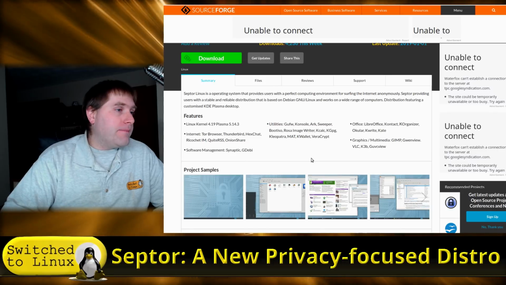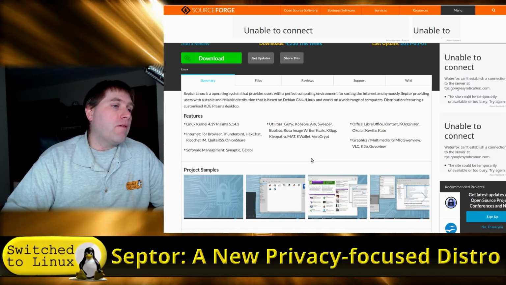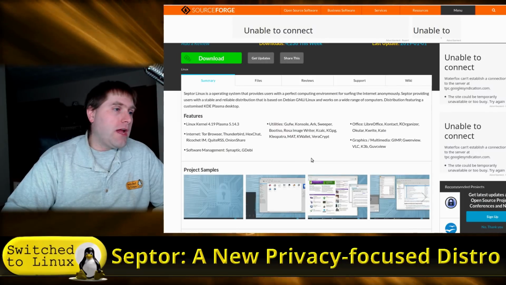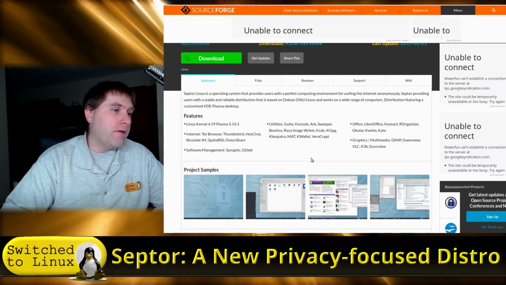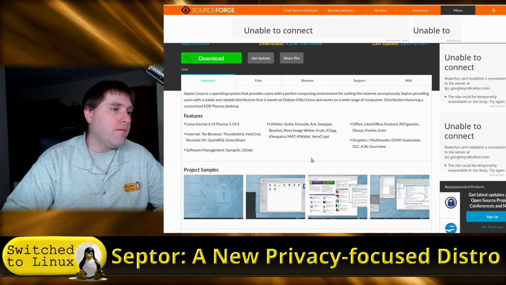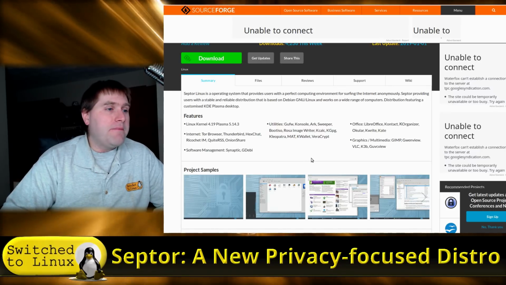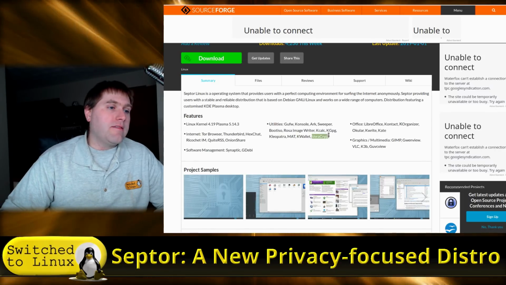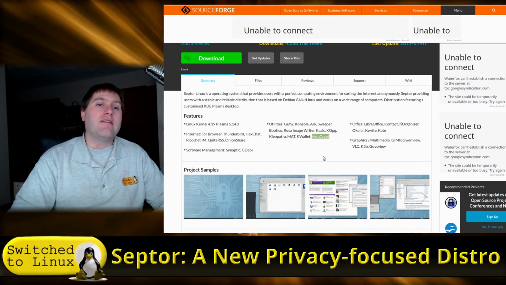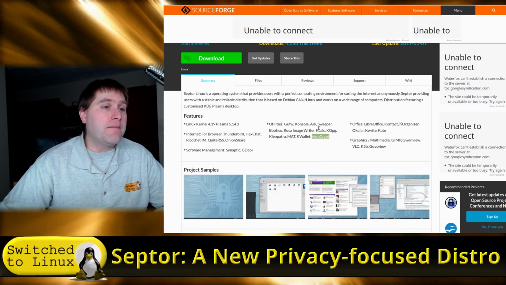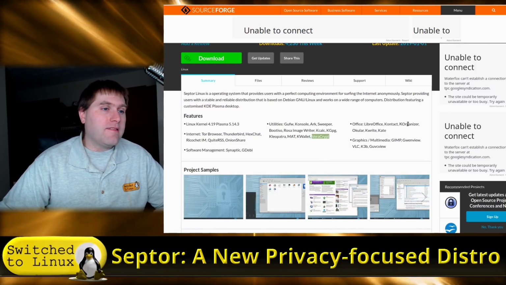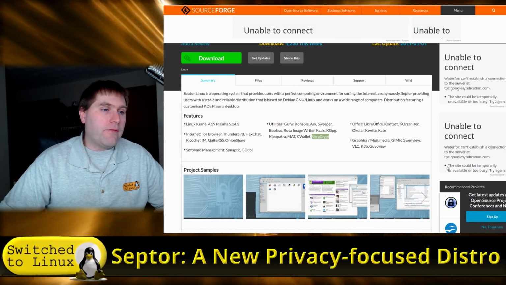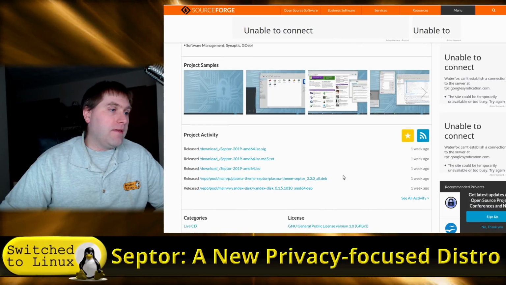I don't know. For the internet, it has Tor Browser, Thunderbird, HexChat, Ricochet, Quiet RSS, and Onion Share. Of course, the privacy-centric ones are Ricochet, Onion Share, and Tor Browser. It has Synaptic and GDeb, and then a few other utilities. One of the main utilities that some people would be interested in is that it supports VeraCrypt out of the box, and it has LibreOffice, a variety of other office-type suites, GIMP, and a variety of other graphics suites.